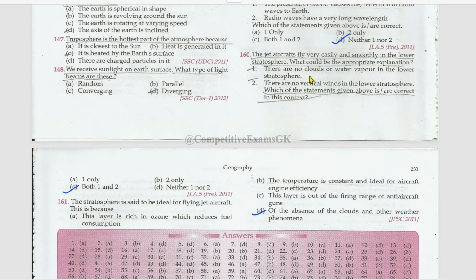The jet aircrafts fly very quickly and smoothly in the lower stratosphere. What could be the appropriate explanation? There are no clouds or water vapor in the lower stratosphere. True. There are no vertical winds in the lower stratosphere. Yes, true. Both of them are the right options. The stratosphere is said to be ideal for flying jet aircraft. This is because of the absence of clouds and other weather phenomena.